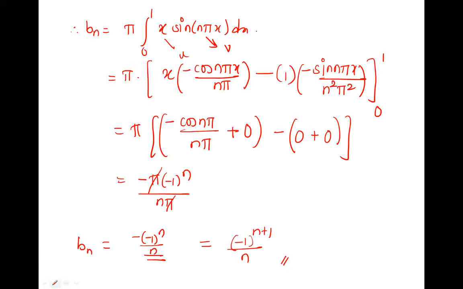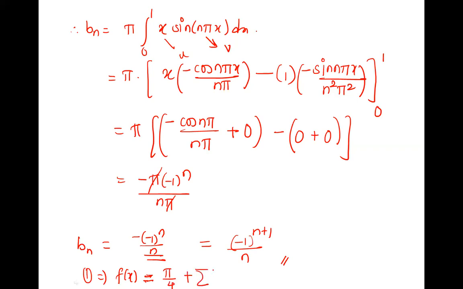I'll write f of x is equal to A naught. What is A naught? Right, pi by 4, correct.